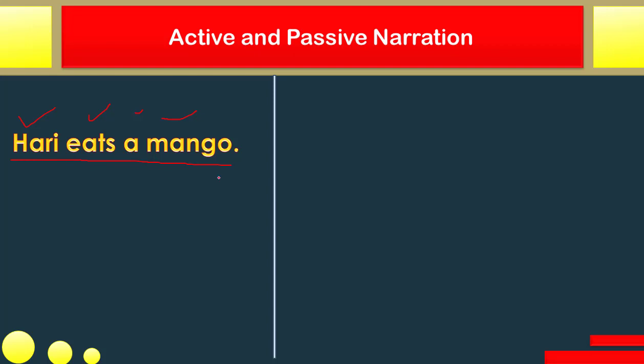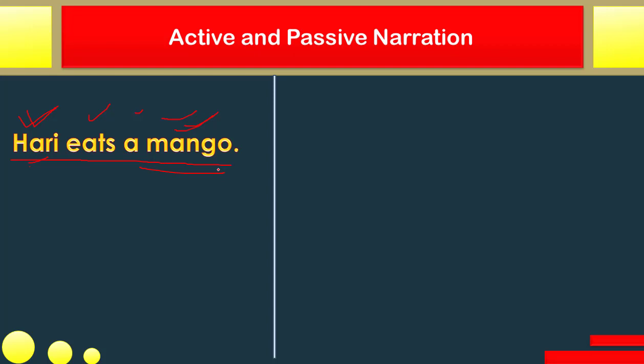It says that Hari is doing something. Hari eats a mango. What action does Hari perform? Eats a mango. So the subject is doing some action and the action is being done on the object, because mango is an object.